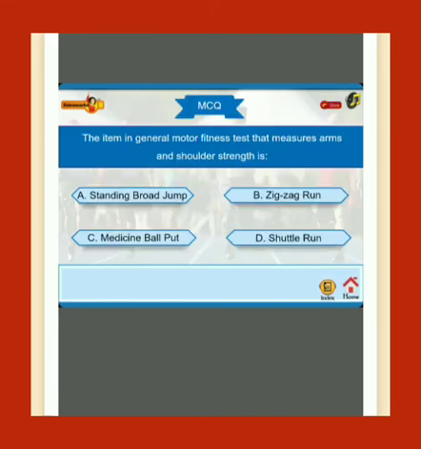Test yourself. The item in the General Motor Fitness Test that measures arm and shoulder strength is, the options are A. Standing broad jump, B. Zigzag run, C. Medicine ball put, D. Shuttle run. Hint, also known as fitness ball. The answer is C. Medicine ball put.